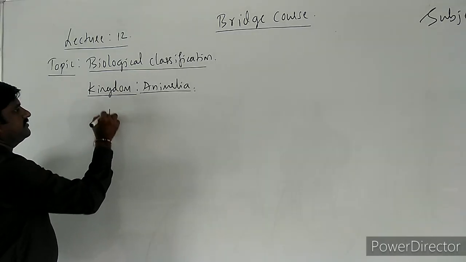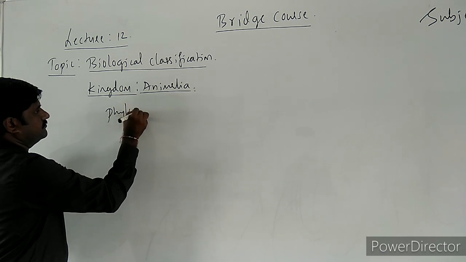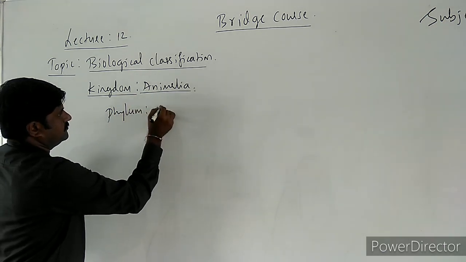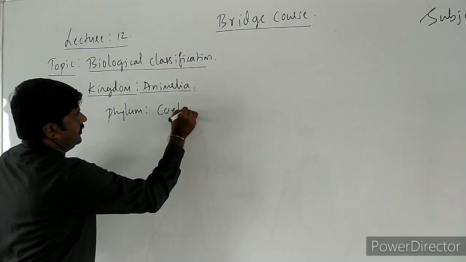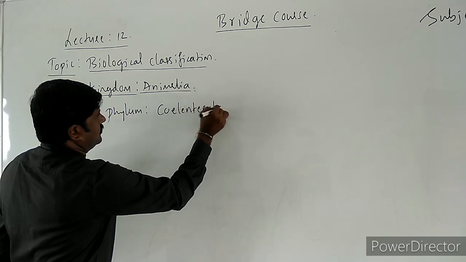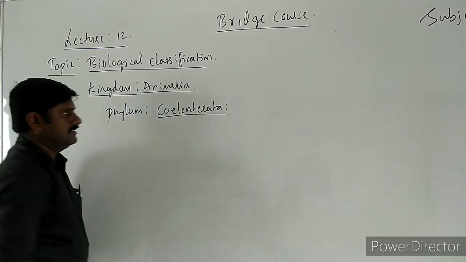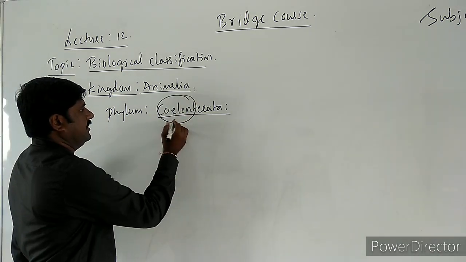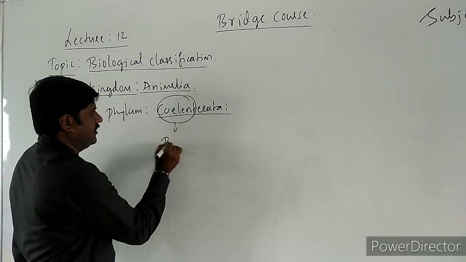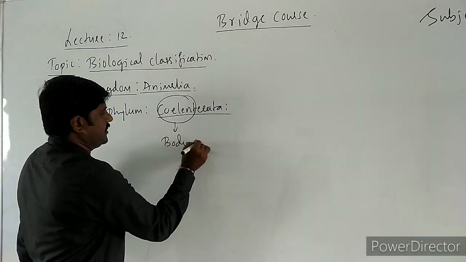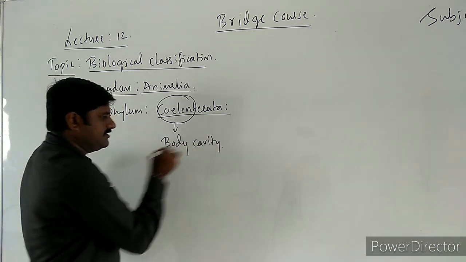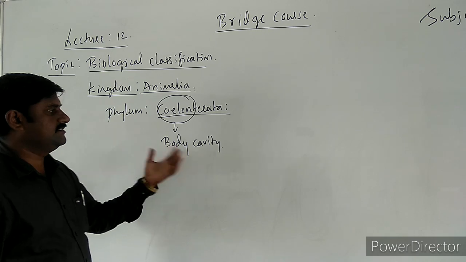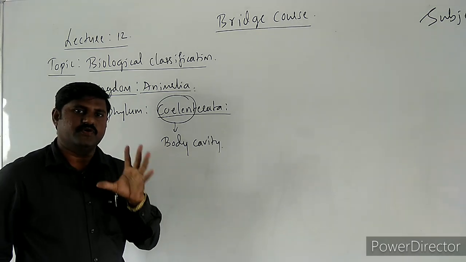Yes. Next phylum, Coelenterata. As the name says, coelenteron is nothing but a large body cavity present inside the body of these animals. Hence they are named coelenterata or coelenterates. So coelenteron means a large body cavity.